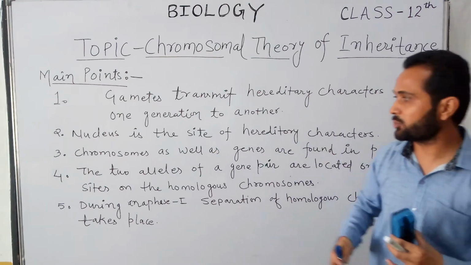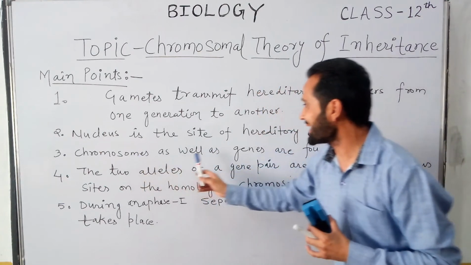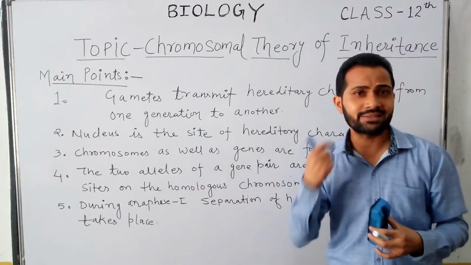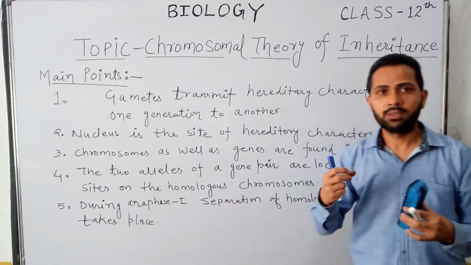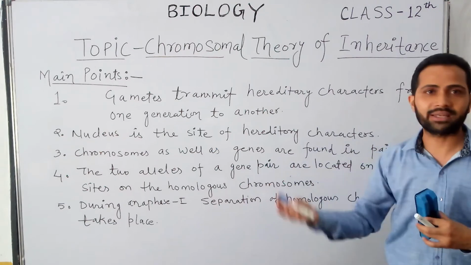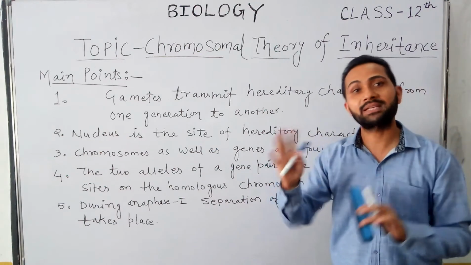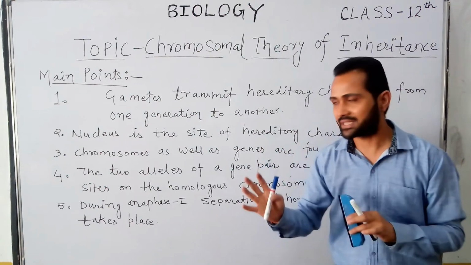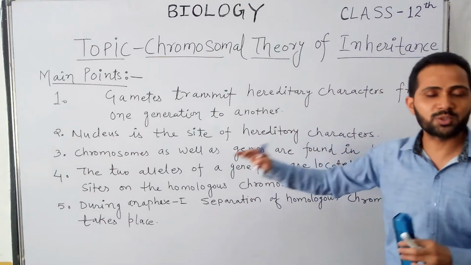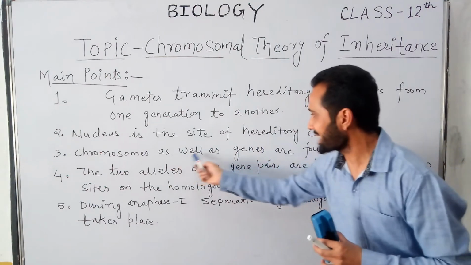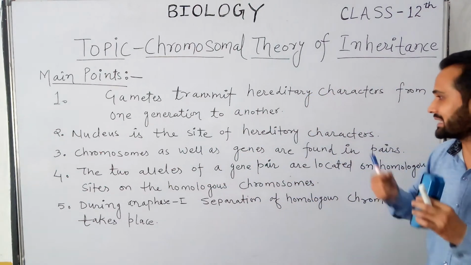The third important point is that chromosomes as well as genes are found in pairs. As Mendel suggested, after Mendel's various discoveries, Mendelian factors or genes are always present in pairs, and chromosomes are also present in pairs. So chromosomes as well as genes both are present in pairs.